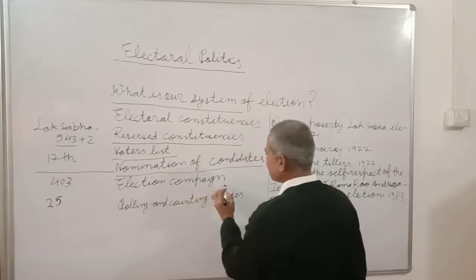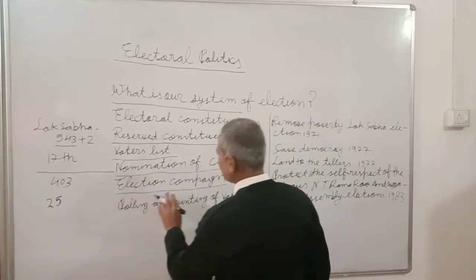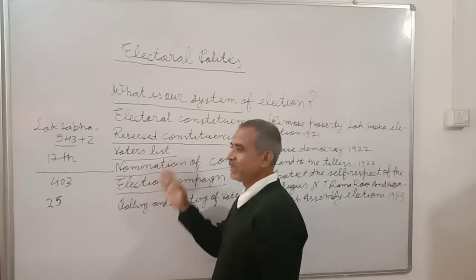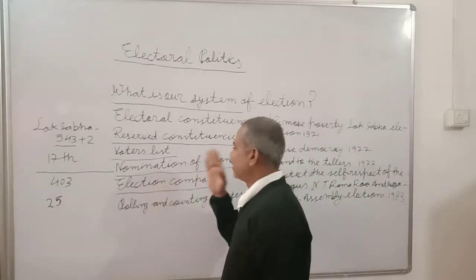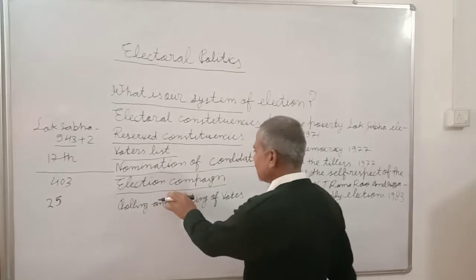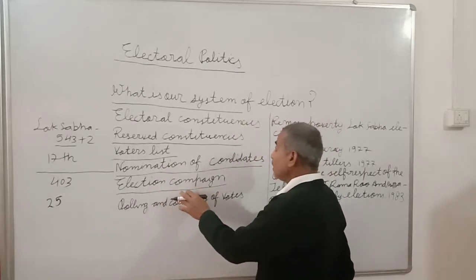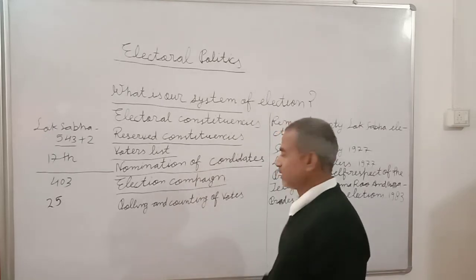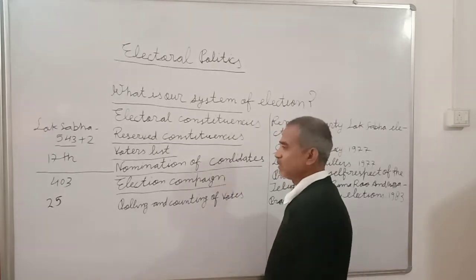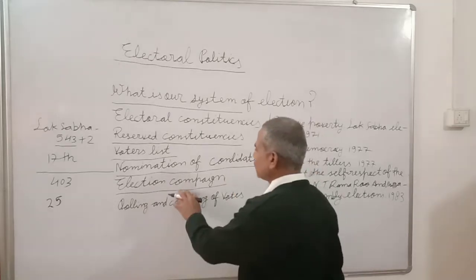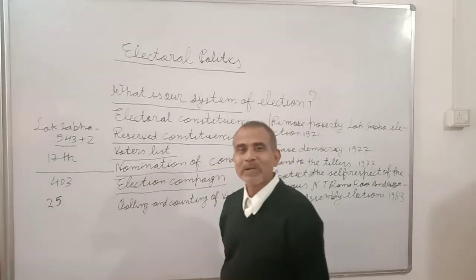Election campaign, let's come to the next point. When the date of the elections is declared, the election campaign is started by the political parties. They come up with their manifesto. In the manifesto, they give certain kinds of slogans.